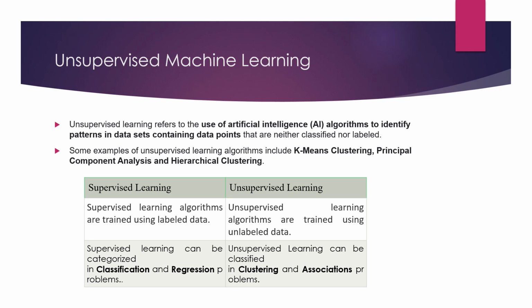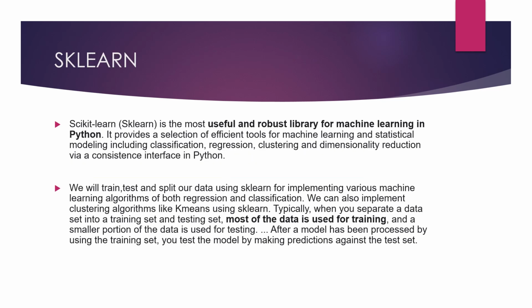And in associations you can use DBSCAN, PCA, all these you can use in association. So now we have got an overview of supervised and unsupervised learning. Now we will focus on the implementation of every algorithm.